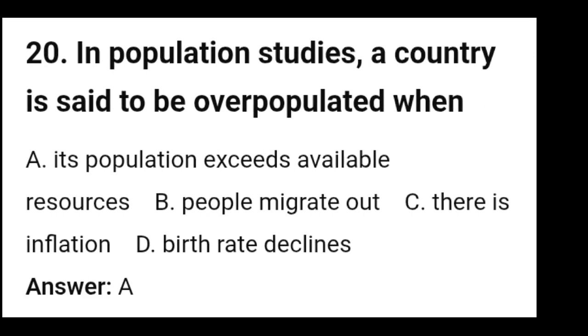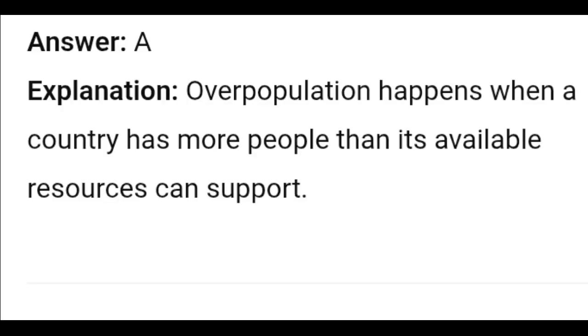20. In population studies, a country is said to be overpopulated when A. Its population exceeds available resources, B. People migrate out, C. There is inflation, D. Birth rate declines. Answer A. Explanation: overpopulation happens when a country has more people than its available resources can support.